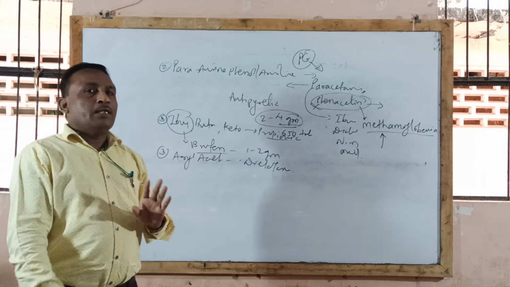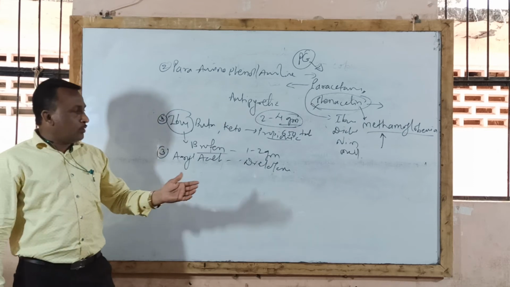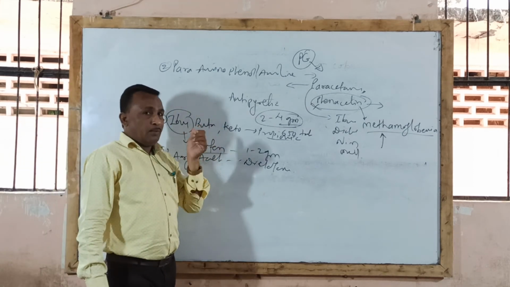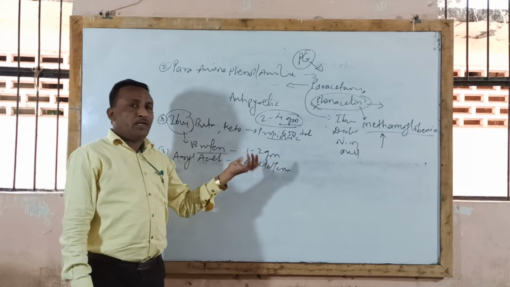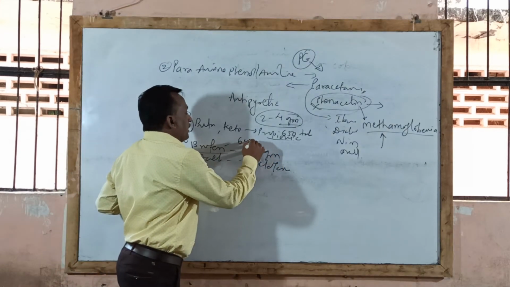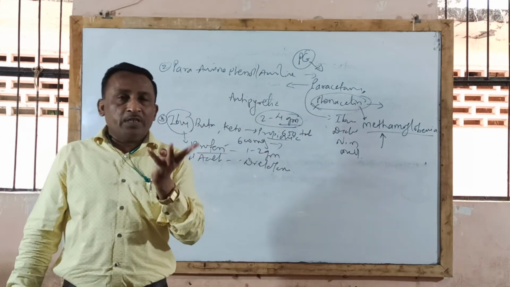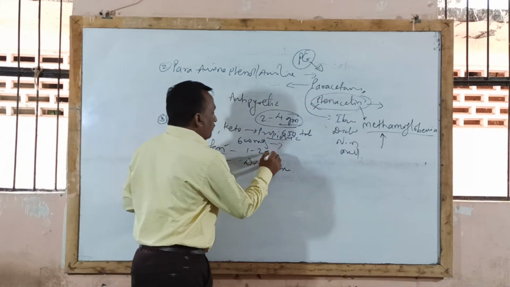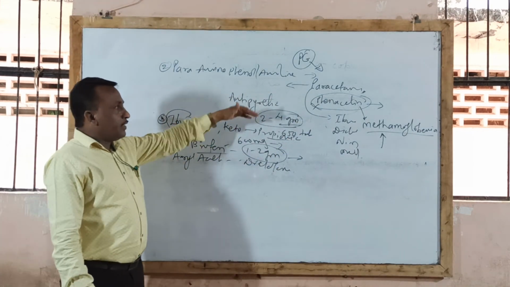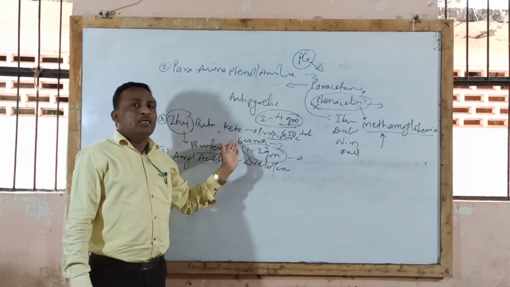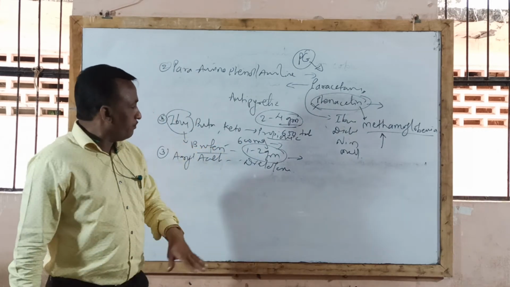So remember this: whenever they ask, mention dose, route of administration and one important use of ibuprofen. Remember that it is used in the dose of 1 to 2 gram in divided doses. Brufen tablets, 600 milligram and 400 milligram, are available in the market, given thrice a day to the patient. The maximum dose is 1 to 2 gram by oral route, and generally 500 milligram paracetamol is given. It produces analgesic, antipyretic, anti-inflammatory, anti-rheumatic action.